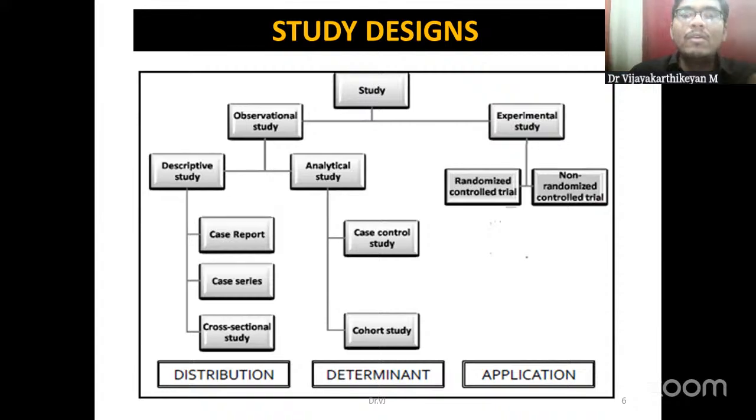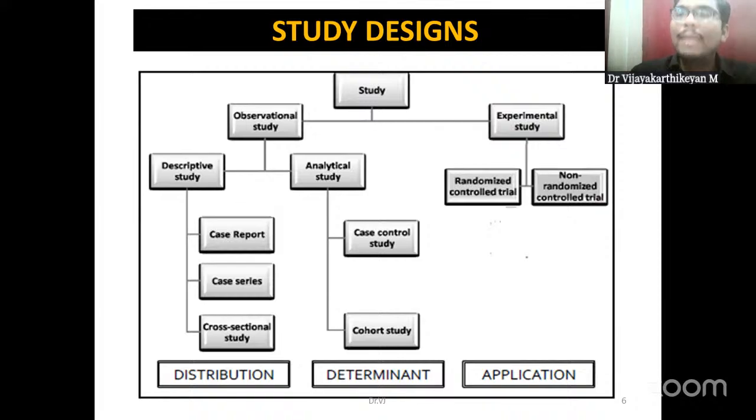So at the end, you can find a few key words. That is the ultimate meaning of each study design. In descriptive studies, we just assess the distribution of the population, whereas in analytical studies, we assess the determinants. By testing the association, we find out what factors are associated with an outcome. It could be either a disease or deformity, whatever it might be. So we are determining the risk factors and the exposure in case of an analytical study.